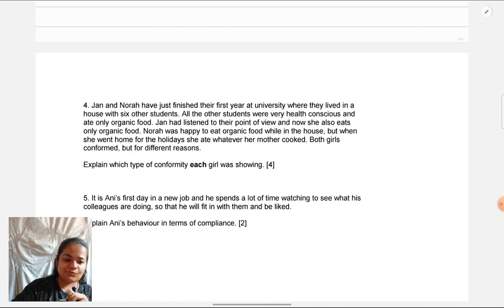Secondly, it's for 4 marks, entire AO2 for 4 marks. So that means 2 marks you have to talk about Jan, 2 marks you have to talk about Nora. And same structure you can follow which we've done in the last one. First, just identify this is the type of conformity in this behavior shown by Jan or Nora. And second point, just explain why you're saying that that is the type of conformity.